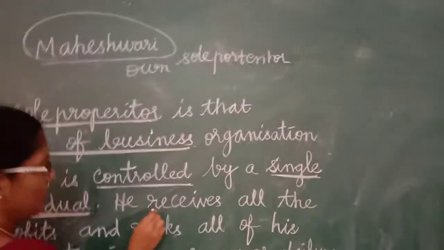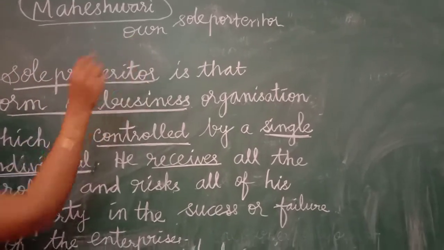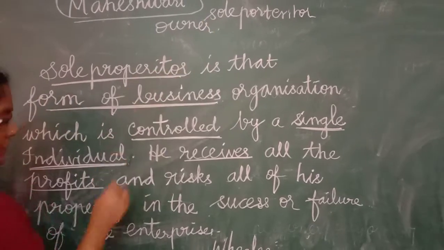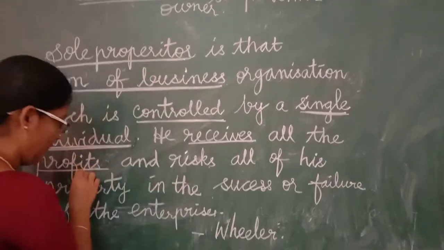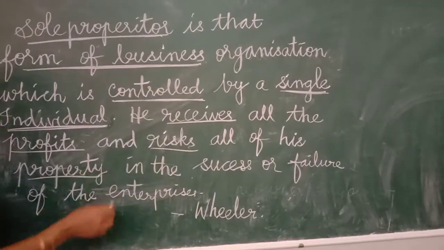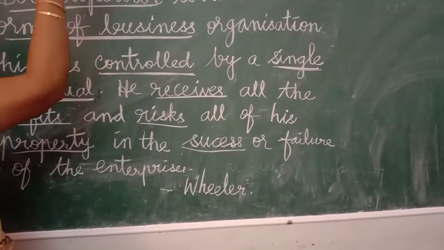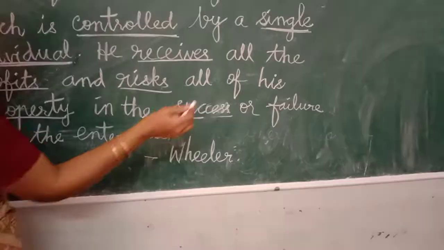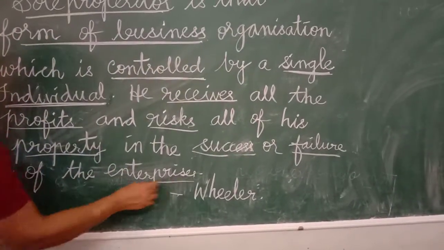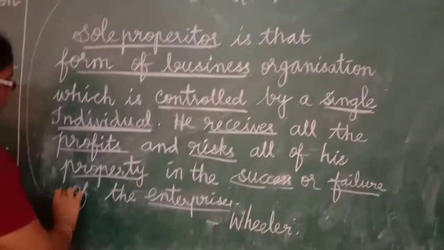And she receives all the profit. Who is going to receive the profit? The owner of the business, the sole proprietor, is going to receive the profit, and she also bears the risk to all of her property. Whether the business succeeds or fails also depends upon her. Everything, the enterprise's success and failure, depends upon the hands of Maheshwari.